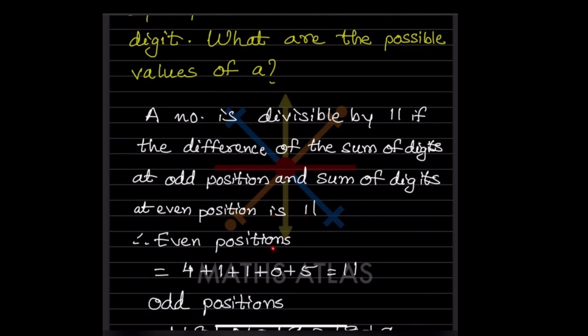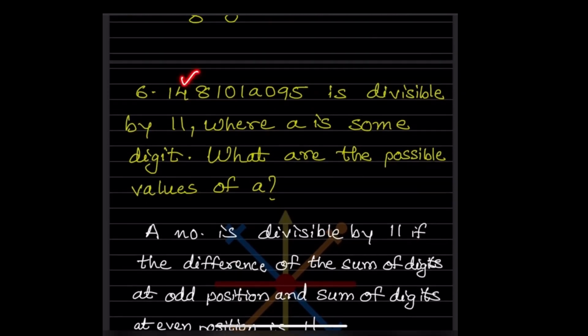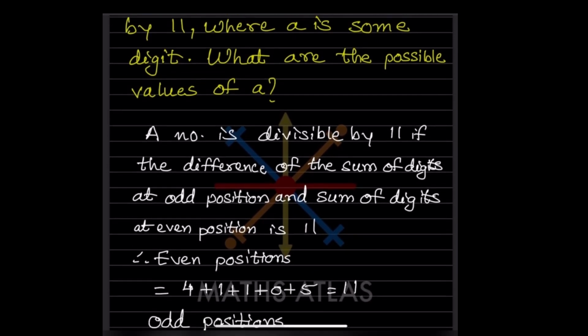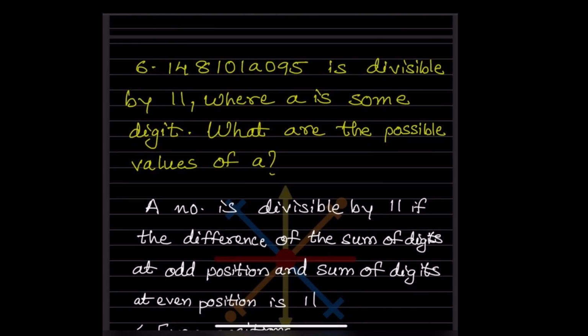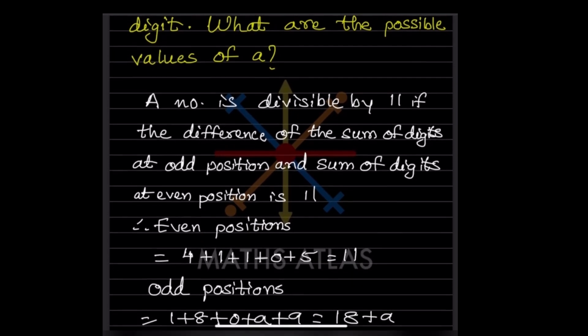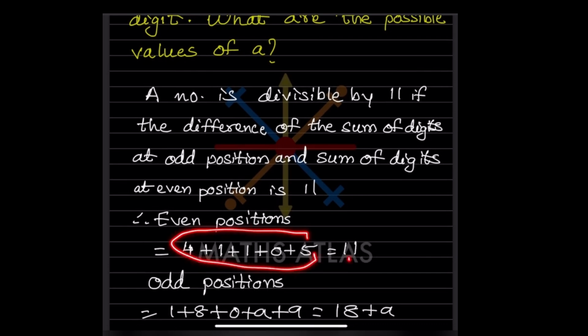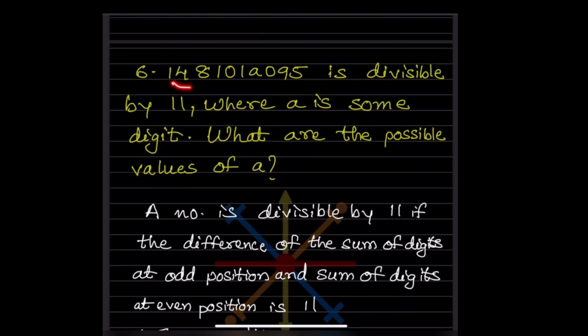So what are the odd positions here? We can also take even first or odd first. We will take here even 4, 1. These are the even positions. Second position 4, 6, 8, and this is the 10th one. So when you add all this one, this is what is given over here, that is 11. And the odd ones, you are going to add this one.